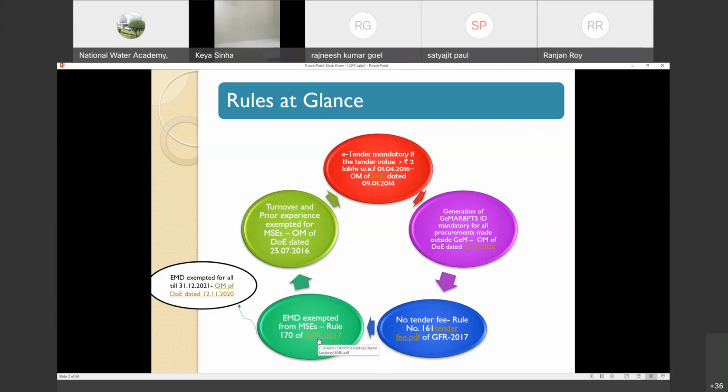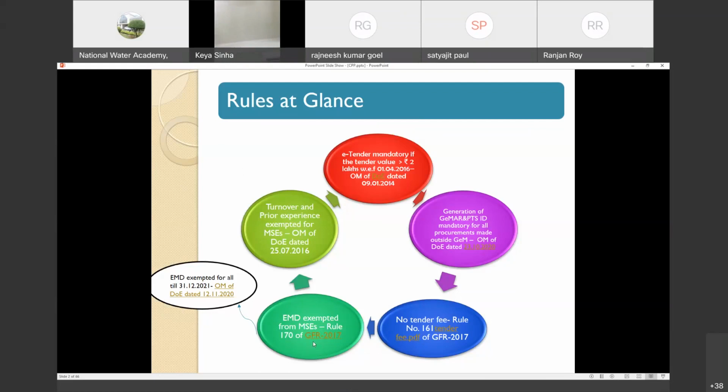And this, some of you might have already known, EMD, that is bid security. Bid security is exempted for all MSEs, that is micro and small enterprises, as per rule number 170 of GFR. That also you can see here. This is rule number 170, and they have mentioned it clearly here.